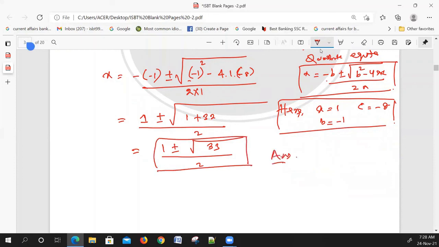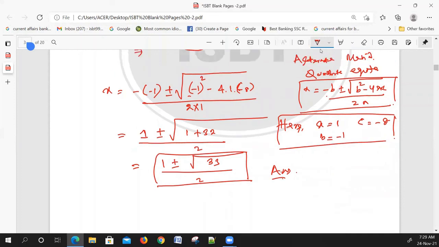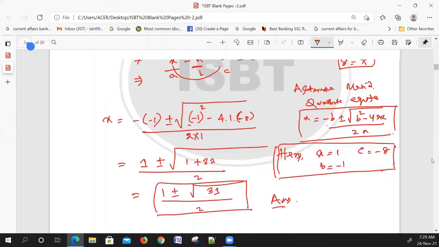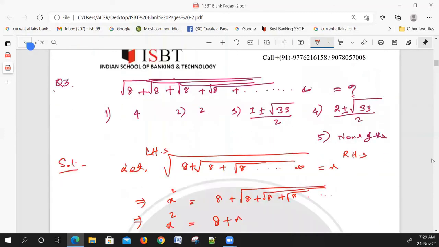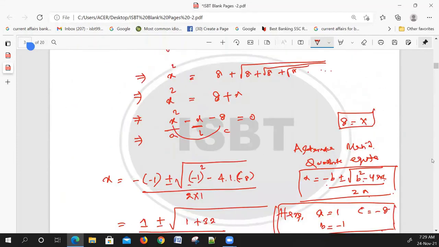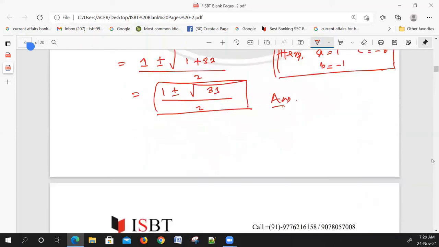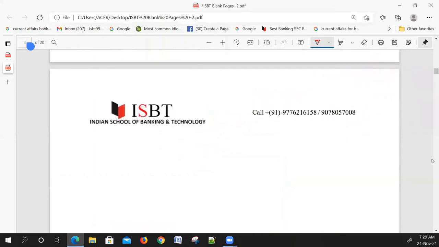Okay, try to understand it. Apply the quadratic equation. Quadratic equation का x का value है minus b plus or minus root of b square minus 4ac by 2a. Okay, the answer should be option 3. Then I will tell you its reverse question. Then I will tell you the shortcut method. It will also be solved in only 5 seconds. Then come to the next question. Question number 4.